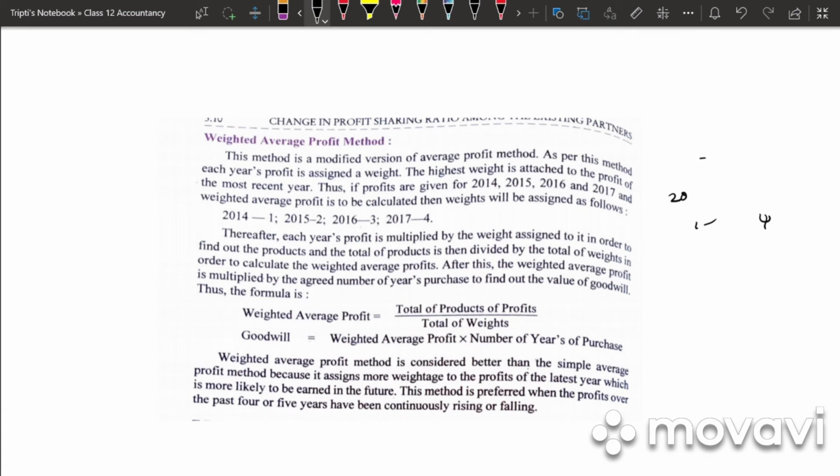The highest weight is attached to the profit of the most recent year. So if they have given us 2014, 2015 and 2016 and the weights are 3, 2, 1, the highest weight will be attached to the recent year.